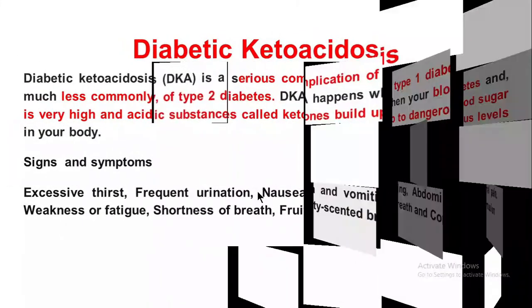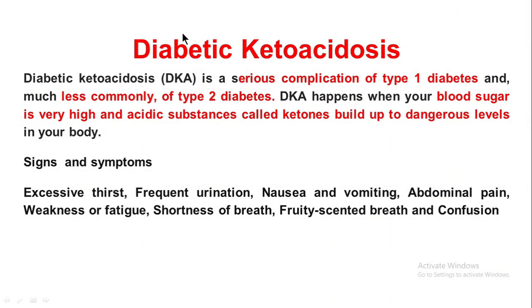The next question is diabetic ketoacidosis, short form DKA. It is a serious complication of type 1 diabetes and less commonly seen in type 2 diabetes. DKA happens when your blood sugar is very high and acidic substances called ketones build up to a dangerous level in your body.